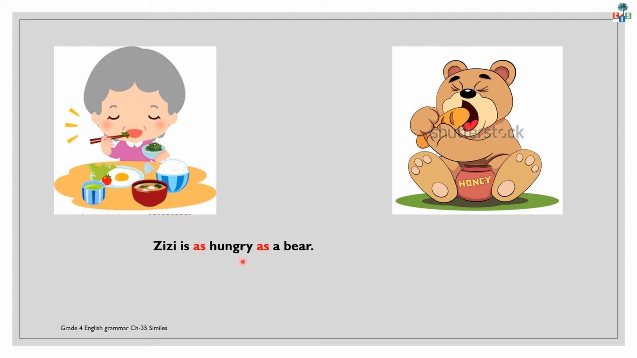Zizi is as hungry as a bear. Now, children, here I am comparing Zizi's hunger to a bear's hunger. Zizi is not a bear. We are just comparing Zizi's hunger to a bear's hunger. So, look at the word which I used in this sentence, children. As. I compared Zizi's hunger to a bear's hunger using the word as. So, this is a simile. This expression, as hungry as a bear, is a simile in this sentence.